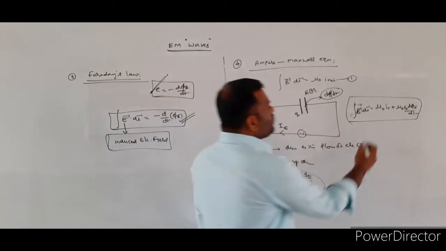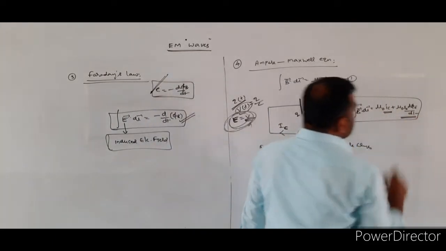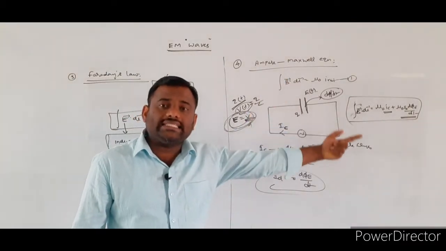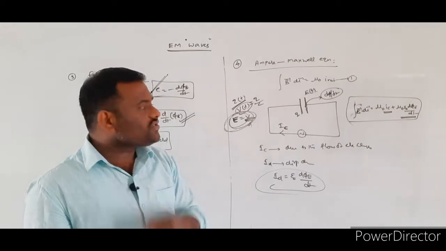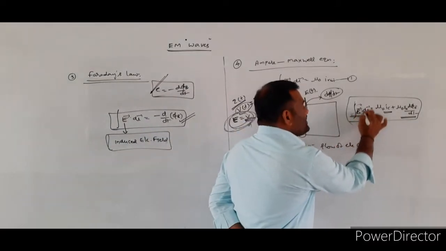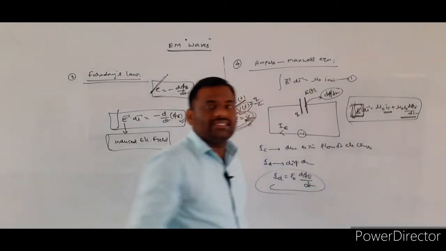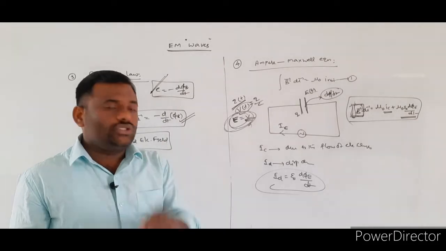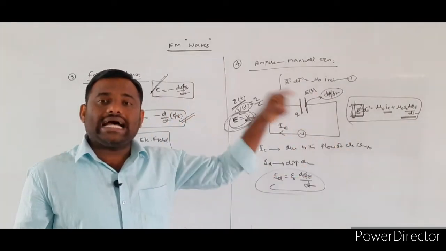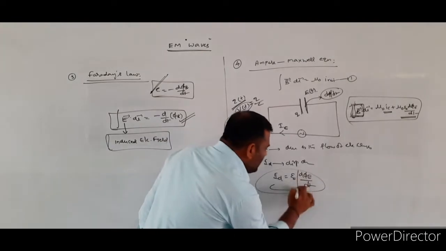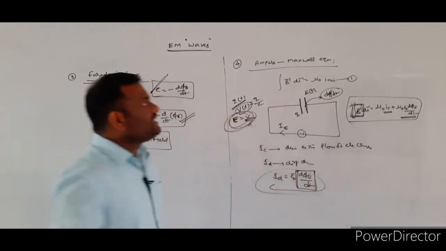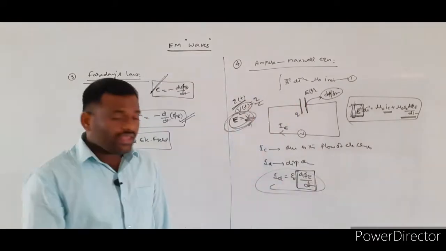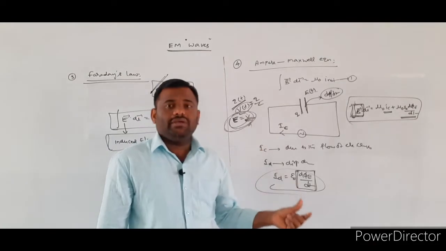So here two types of currents are there. One current is due to the conduction, and the other current is due to what? Displacement current. So whatever magnetic field you consider here, that magnetic field will exist due to the electrical charges as well as due to the change in electric flux. Such a type of equation we call Ampere-Maxwell equation. This is the complete information about Maxwell's equations.